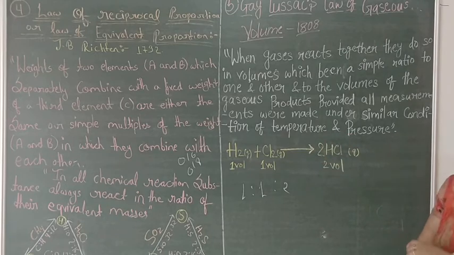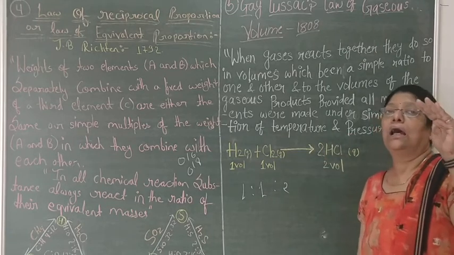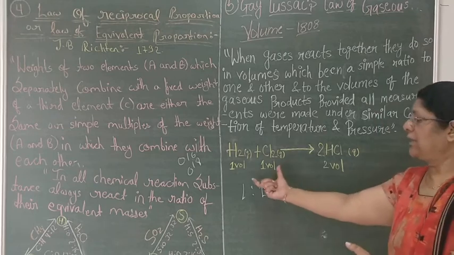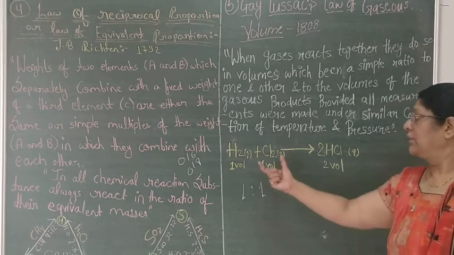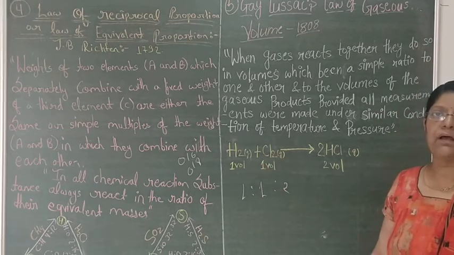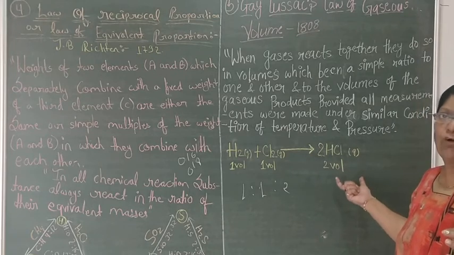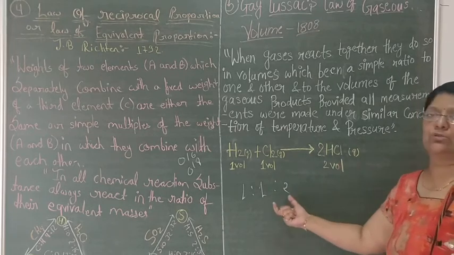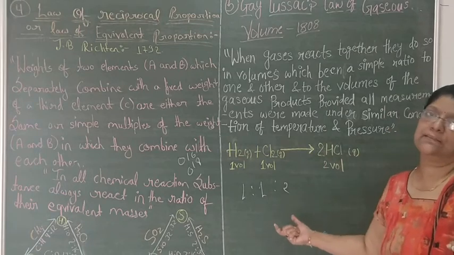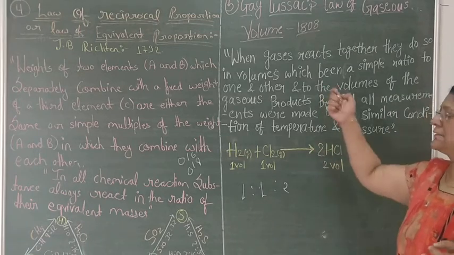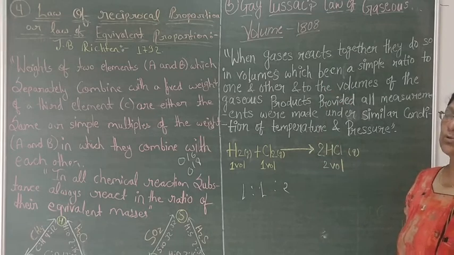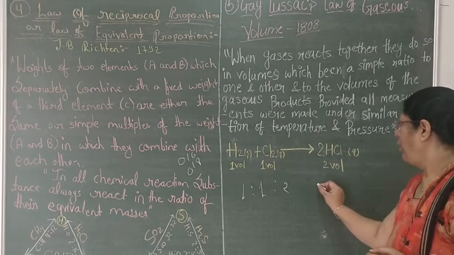So whenever two gaseous molecules are combining together at normal temperature and pressure, they will remain in a simple ratio, and if the product which they form is also a gas, it will also remain in a simple ratio. That is Gay-Lussac's law of gaseous volume.